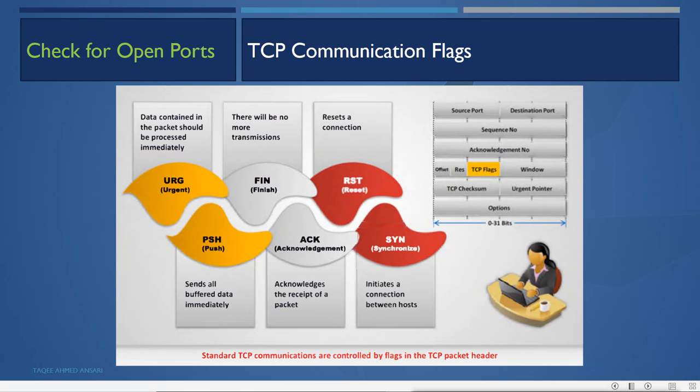And when the data communication is done, for closing the connection, one machine will send the FIN flag and the other machine will say okay, now we will reset. And if the services are not running there, when you send the SYN flag the first time, it will directly send the reset flag, saying the connection is not there, you can reset the connection.